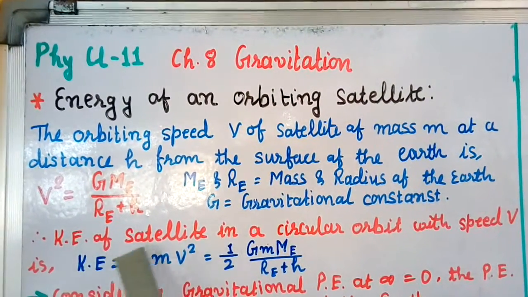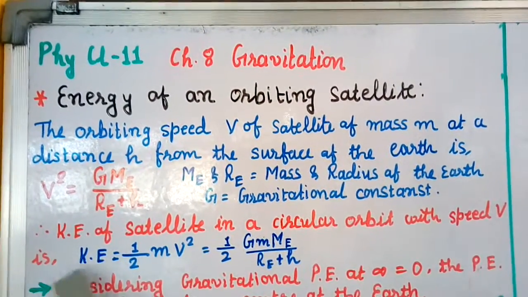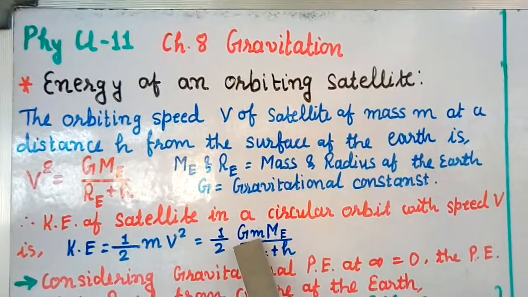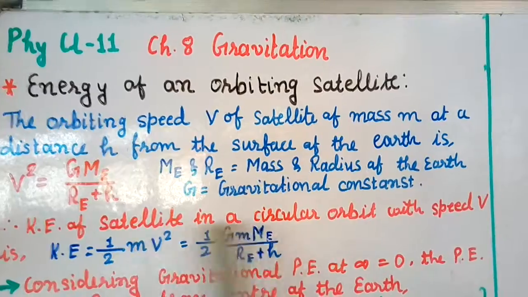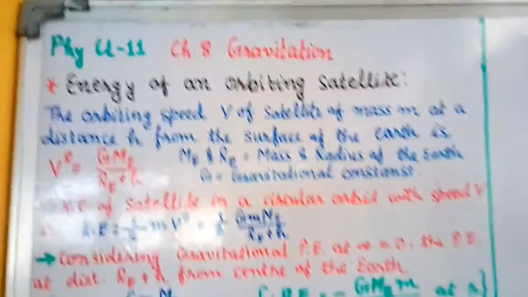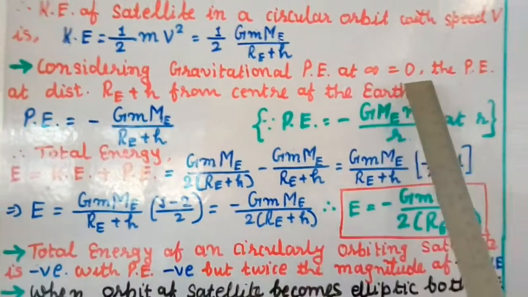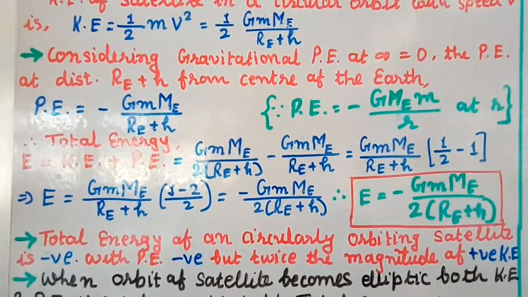The kinetic energy of a satellite in a circular orbit with speed v is half m v square, equal to half m as it is, and for v square we put this value. So you get G Me m divided by 2 into Re plus h. So this is the kinetic energy. Considering gravitational potential energy at infinity equal to 0, we take that at infinity the gravitational potential energy is 0.